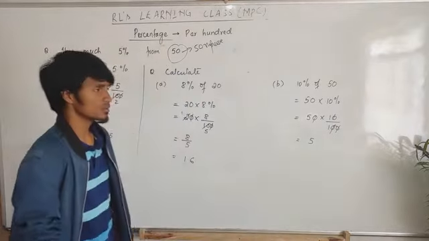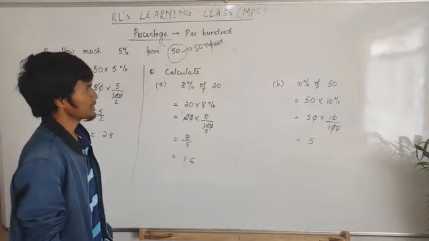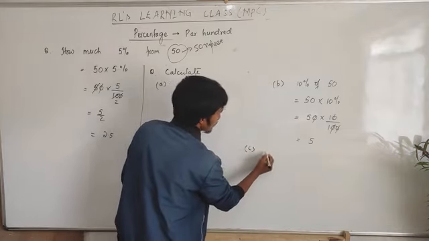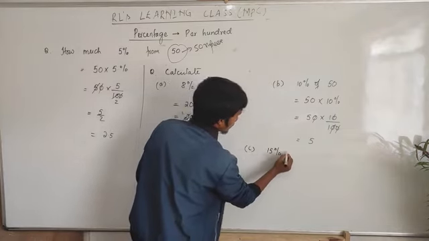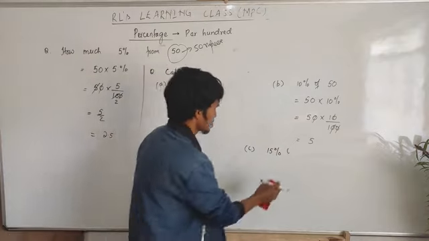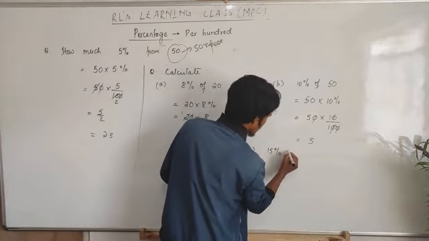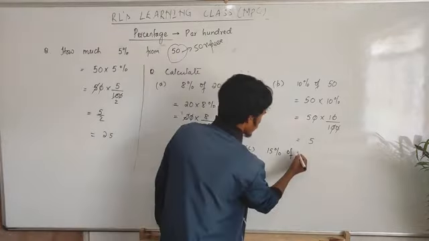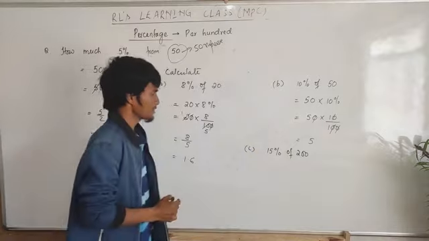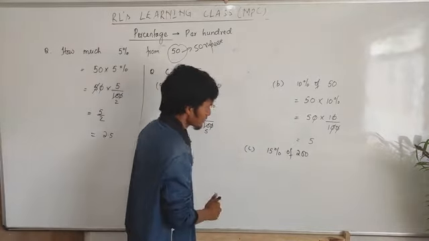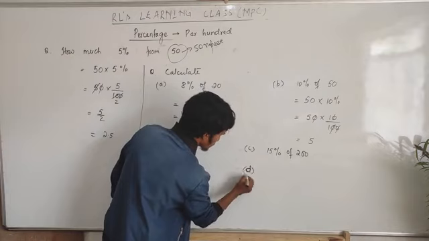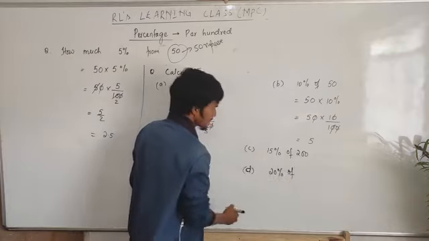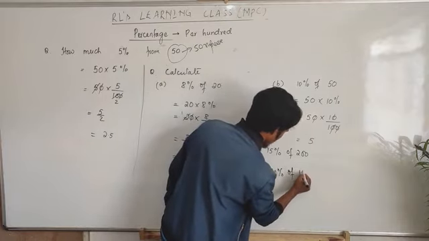Okay, I'll give you some questions to do on your own. Now this was A and B, I did them for you. Okay, number C. 15% of 200. This question is very simple. Then number D, 20% of 150.